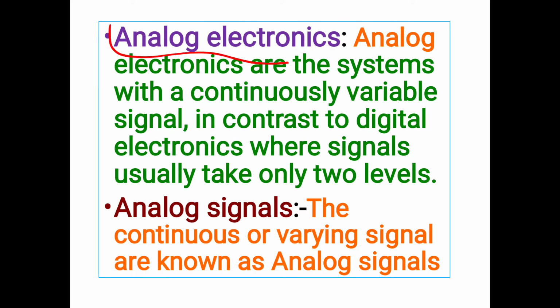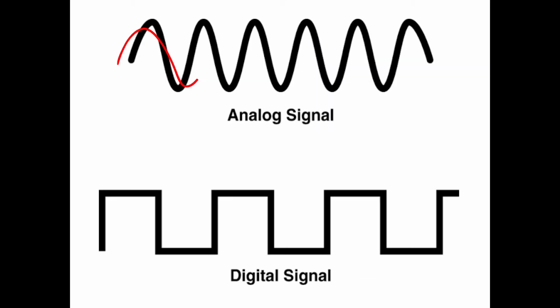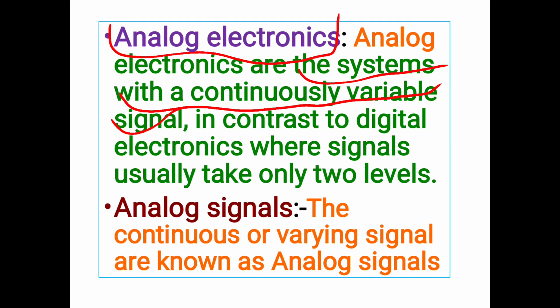Analog electronics are the systems with a continuously variable signal. In analog electronics the signals vary like this. You can see this is the varying signal which is continuously varying with respect to time. In contrast to digital electronics, where the signals usually take only two levels.